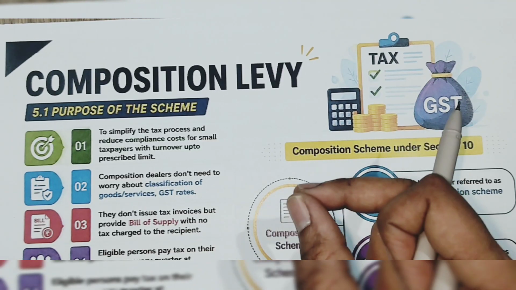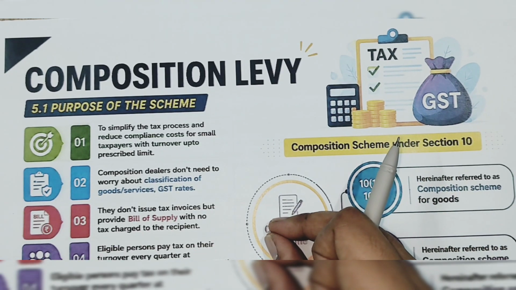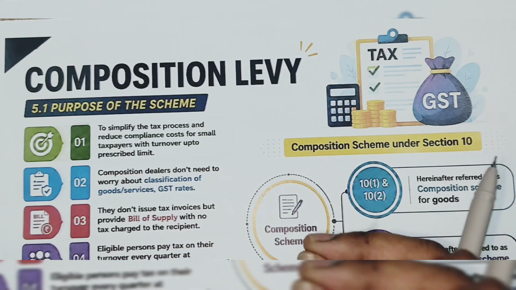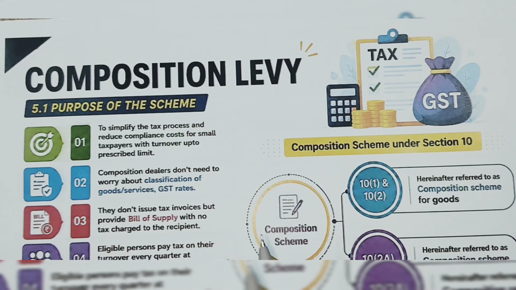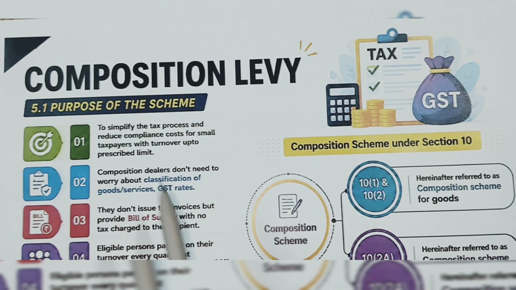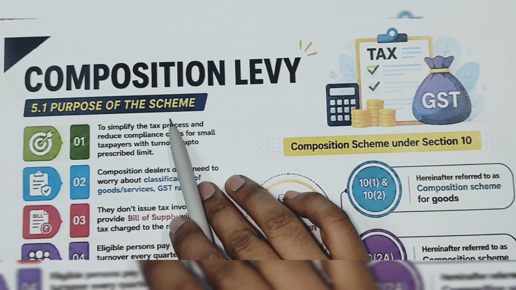And invoices: he will not give invoices, but he will provide a bill of supply. Here you can see the purpose of the scheme.